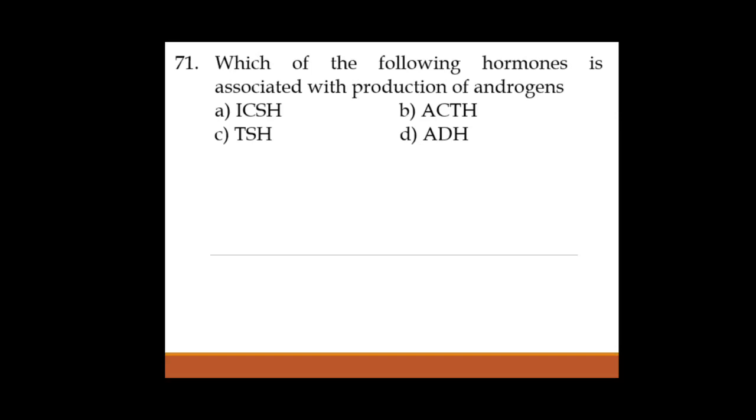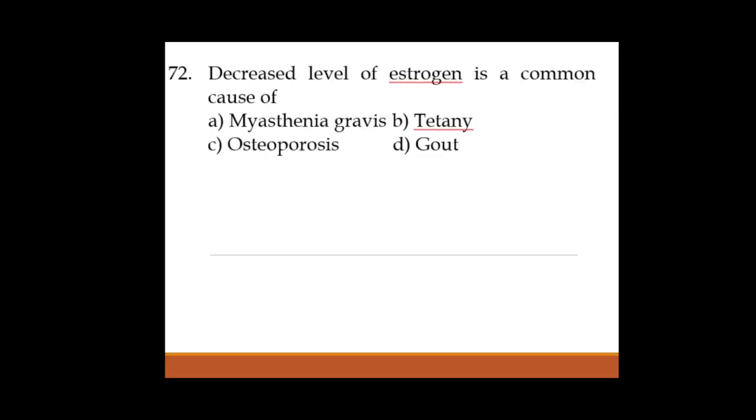Okay, that's why ADH is anti-diuretic, it prevents diuresis. Diuresis is what we call dilute urination. Okay, so the correct option for this is ICSH. Next one, 72.